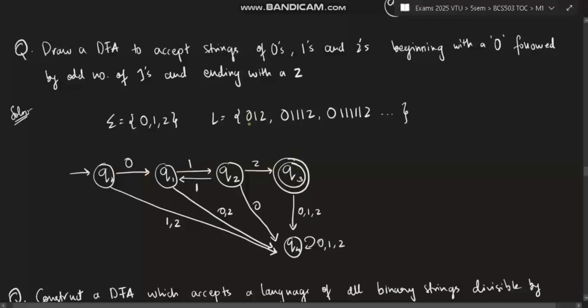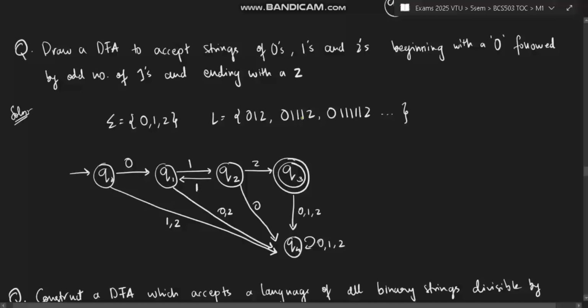But before that, if it starts with 1 or 2, it should go to the dead state. In between, if 0 or 2 comes before the ones are over, that should also go to the dead state. After 0 1, again if 0 comes, that should also go to the dead state. And when 2 comes, it will go to the final state. After it has reached 2 here, if any other 2, 1 or 0 comes, that should also go to the dead state, because it should end with a single 2. After that, if anything comes, it will go to the dead state.